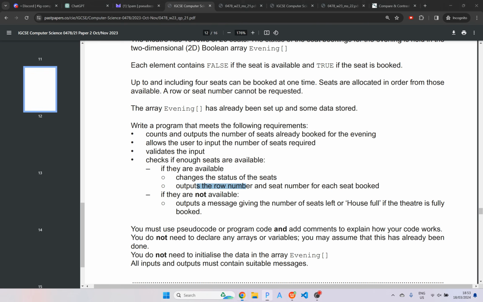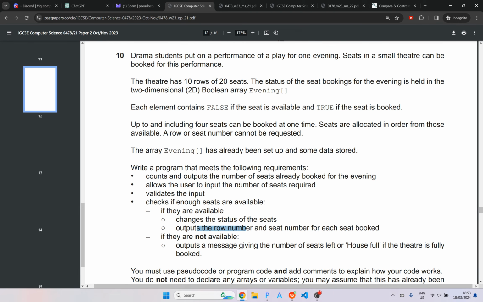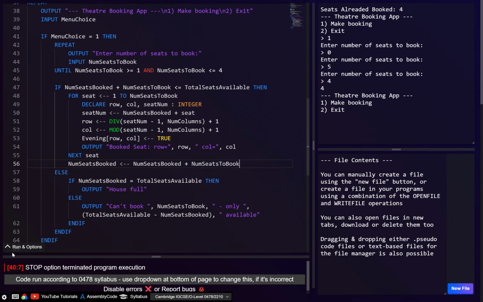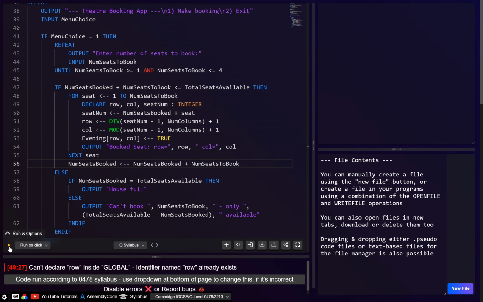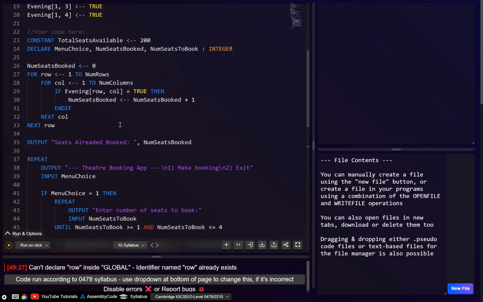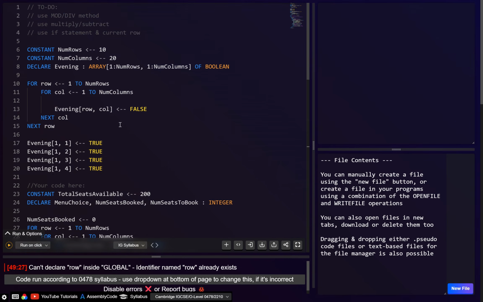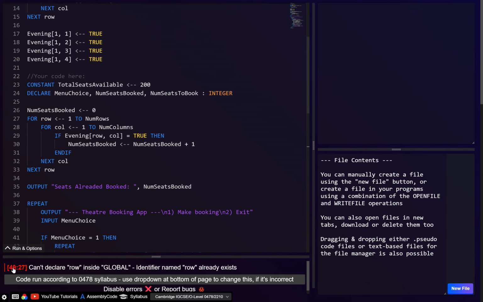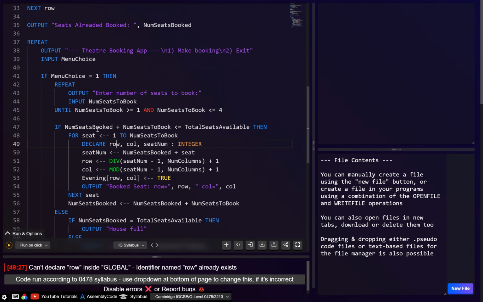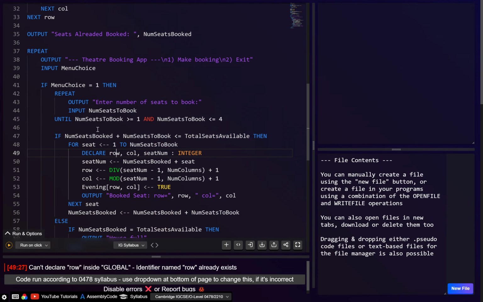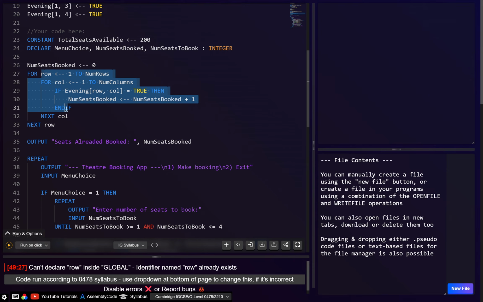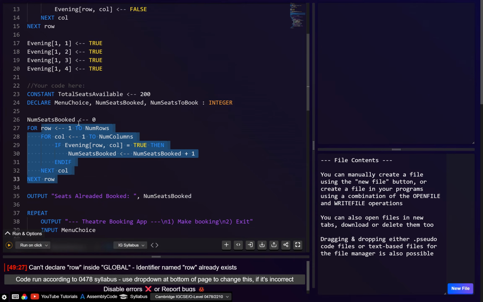Was there anything else we need to do? I think hopefully that's okay. Let's just test it, see if there's any errors. Can't declare row because we've already declared something called row. I think it's just saying that because we've used it here for the for variable.